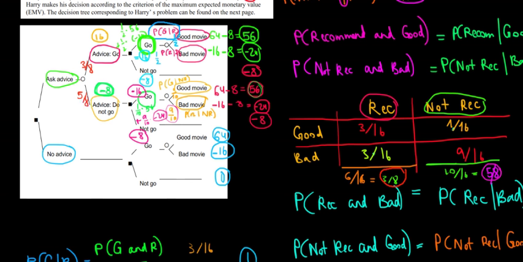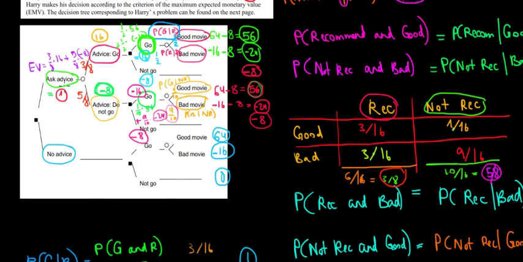Now, the expected value of asking the advice overall is going to be equal to 3 over 8 times the expected payoff of 16, plus the remaining probability of 5 over 8 multiplied with the expected payoff of minus 8. If we work out the math over here, that would be an expected value equal to 1. That would be the expected value of asking for the advice. In expectations, we have a payoff of 1.